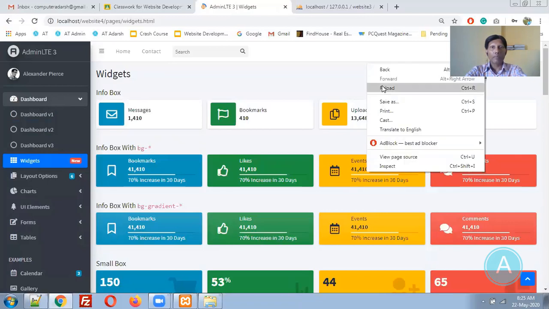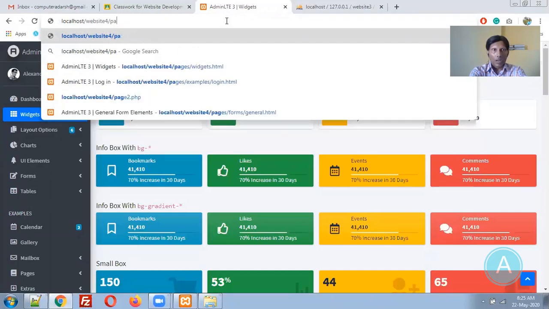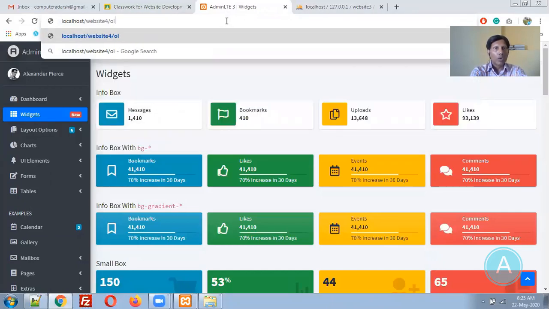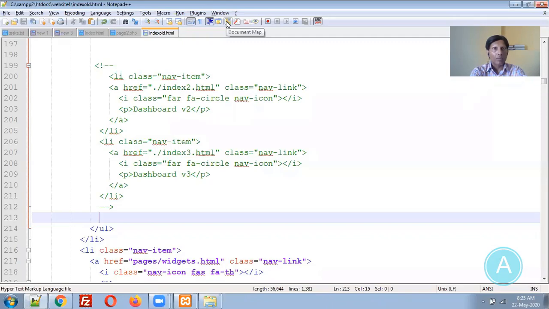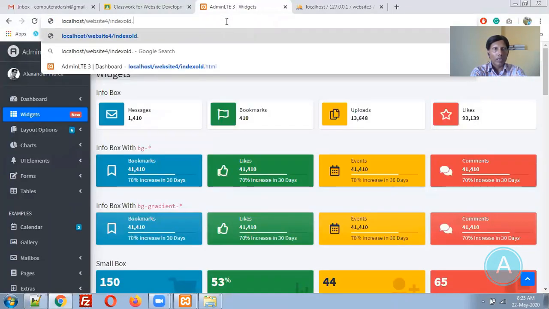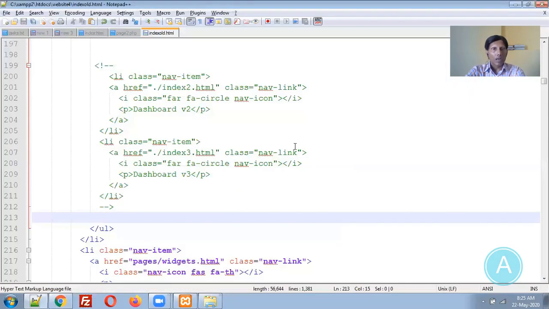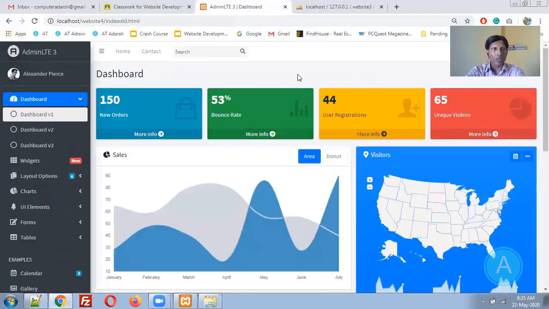Let me refresh that page. Sorry, this is the widget page that is open. Old, what was it, index old.html. Now you can see the things. This is dashboard version 2 and dashboard version 3.